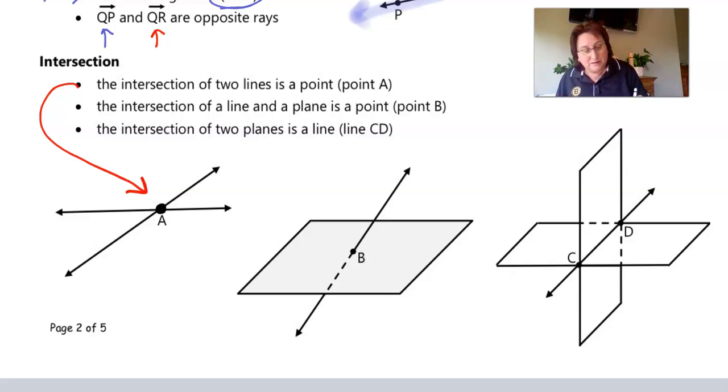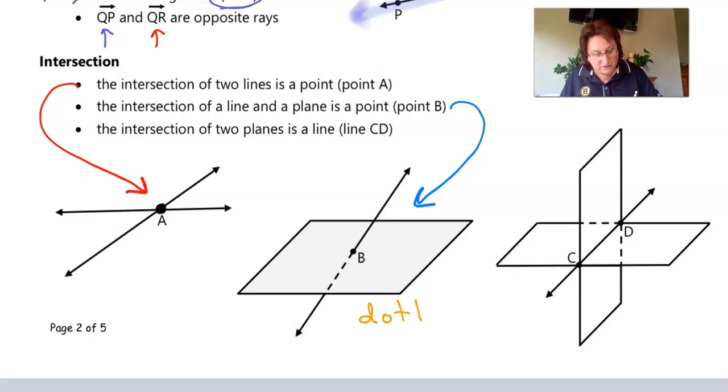So right here, the intersection of a line and a plane is at point B. Now, I want to point something out, and you guys can write this down. The dotted lines, okay? Oh my gosh. Guys, my handwriting is atrocious. I apologize. All right, so let's look at this.